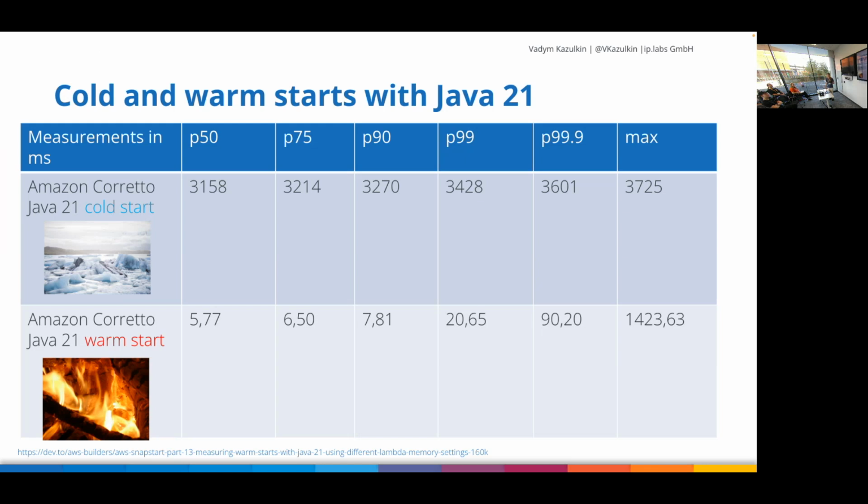But if you look at the cold starts, these are quite significant values. And this is plain Java, so no frameworks involved; Spring and so on can increase that even more. But basically, you see 3 seconds, and if it happens in 1% of the cases, it might bite you, because it's only the Java cold start. If you are talking through API Gateway, you have the latency of API Gateway and all that stuff. You need to add this up.